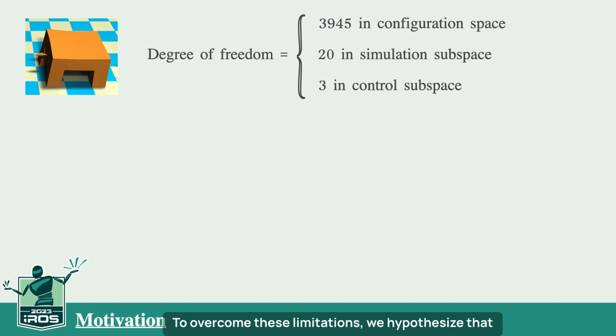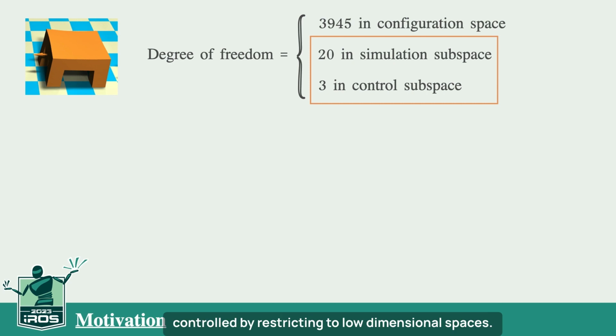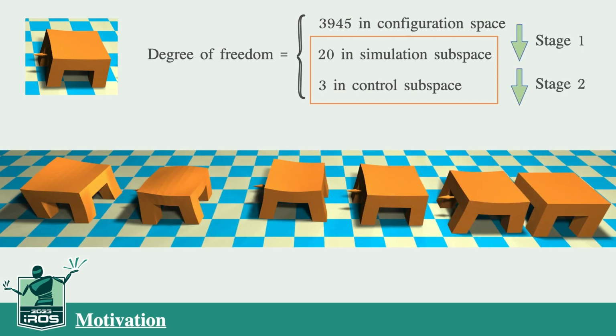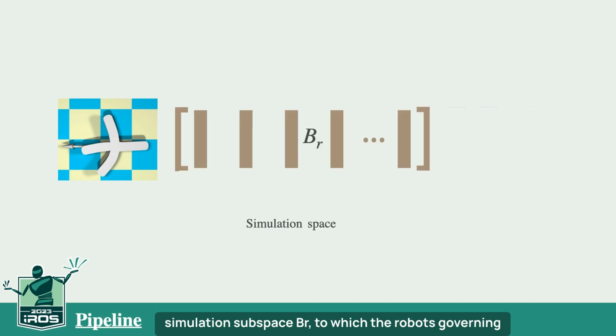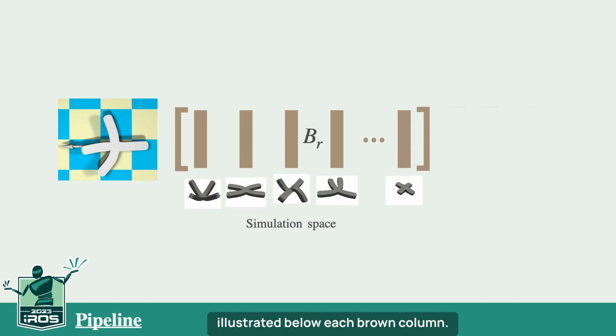To overcome these limitations, we hypothesize that high-fidelity soft robots can be both simulated and controlled by restricting to low-dimensional spaces. Under such assumption, we propose a two-stage algorithm to identify such reduced simulation and control spaces. In the first stage, our method identifies the simulation subspace BR, to which the robot's governing equation is restricted. BR is constructed analytically using reduced order modeling to capture the salient deformations, as illustrated below each brown column.